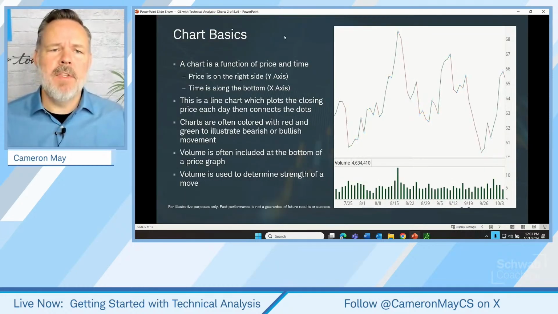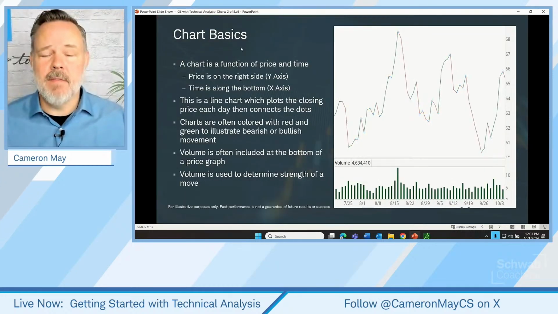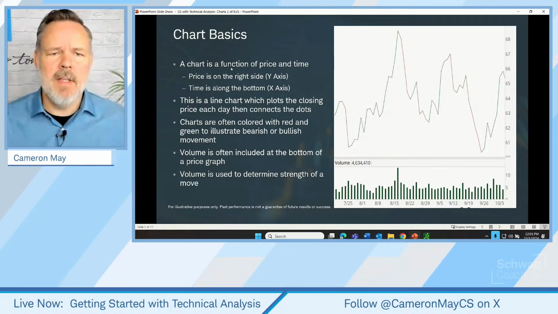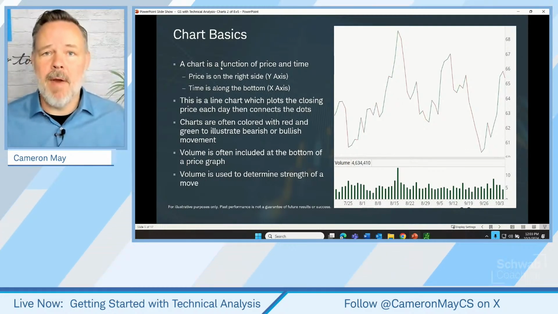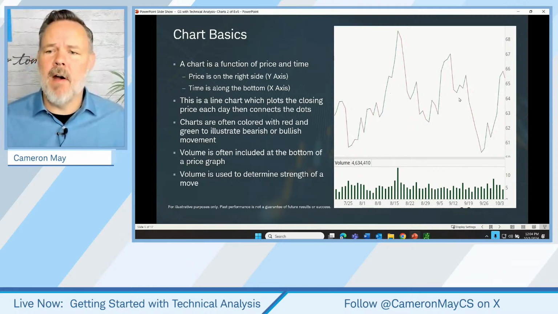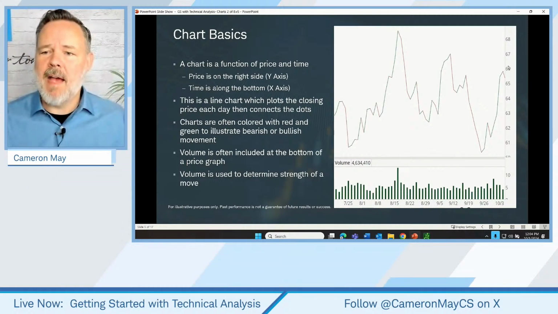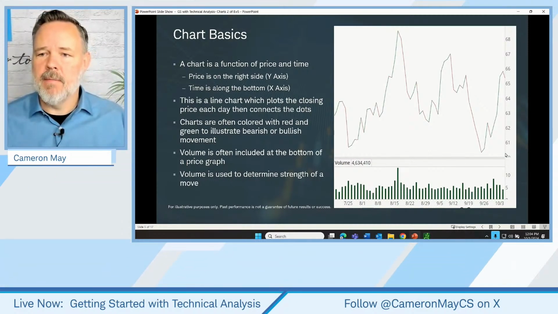Let's start, first of all, with just chart basics. What is a chart? Well, a chart is a function of price and time. Price changes given time, given movement, but price on a stock chart is charted on what we call the y-axis, or the vertical axis on our chart.